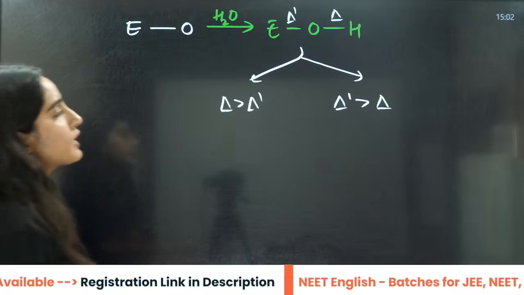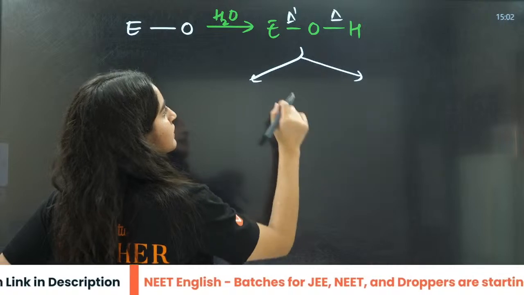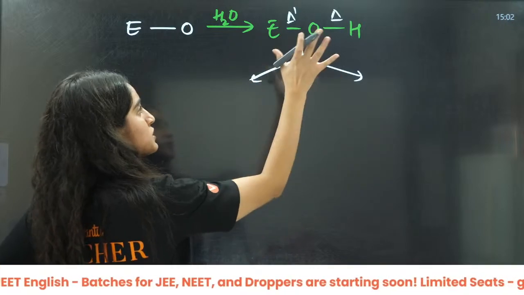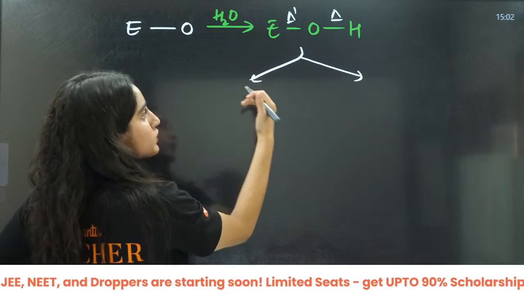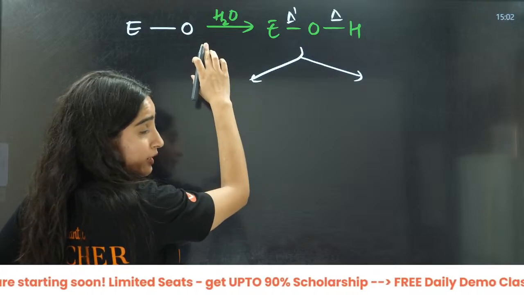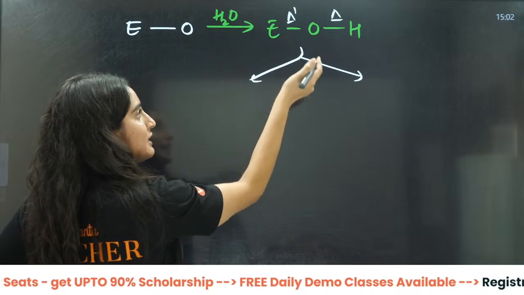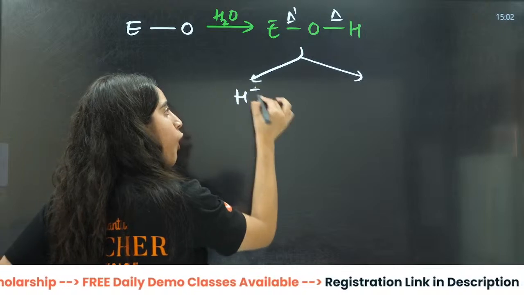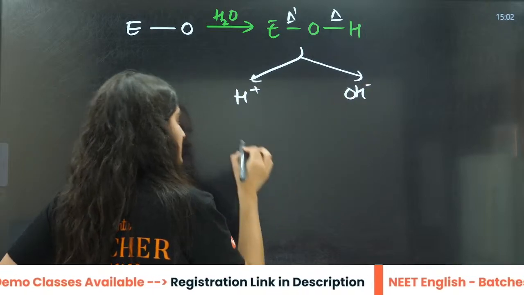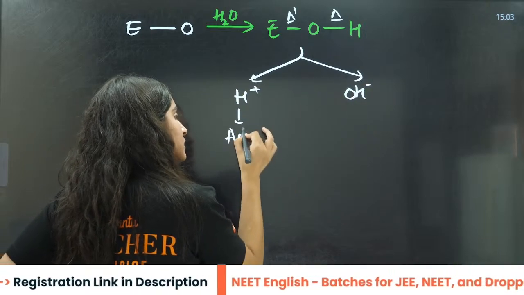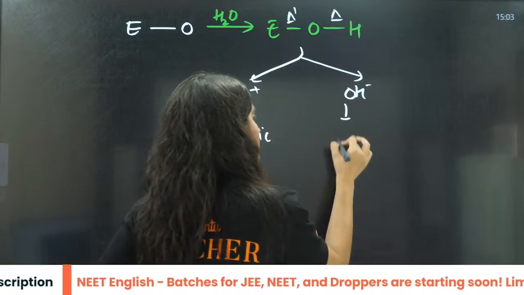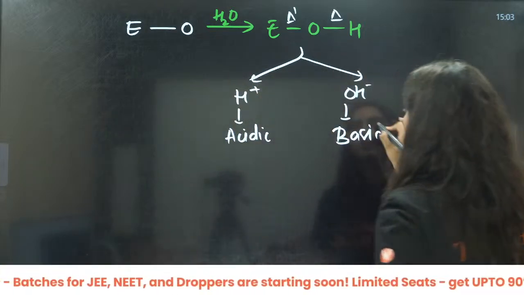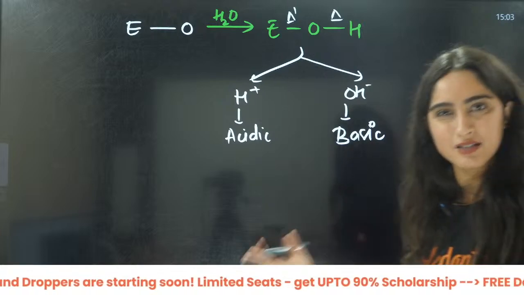You can also see this with the help of that. There are two things that can happen, as I told you earlier in hydroxide: either it can give H positive or it can give OH negative, right? This will be acidic, and this will be basic.